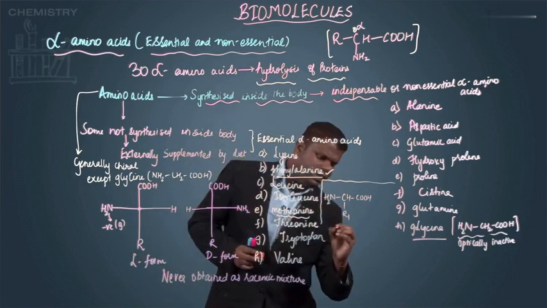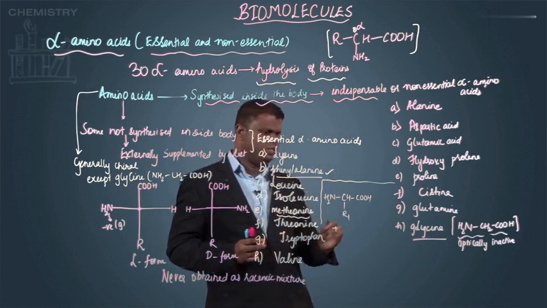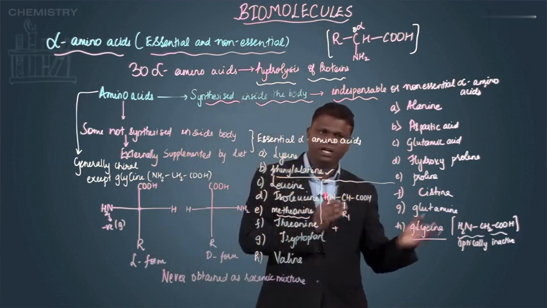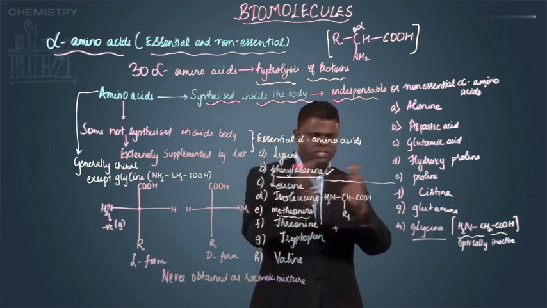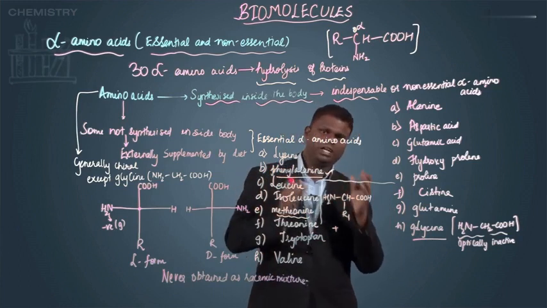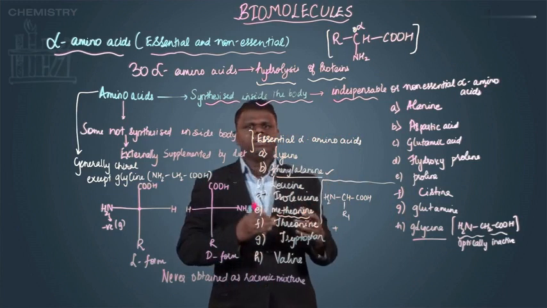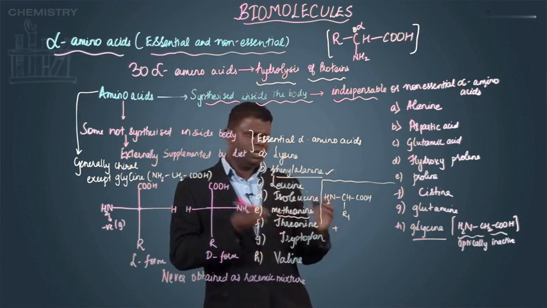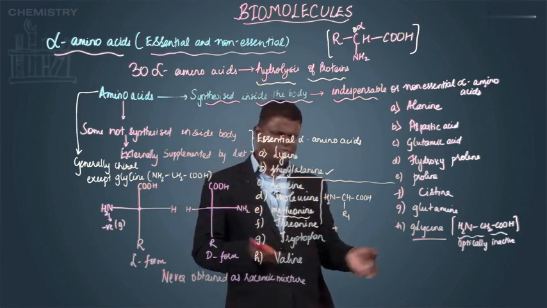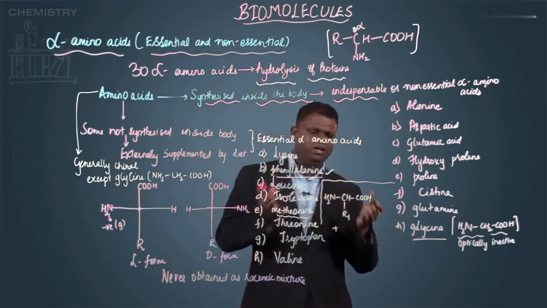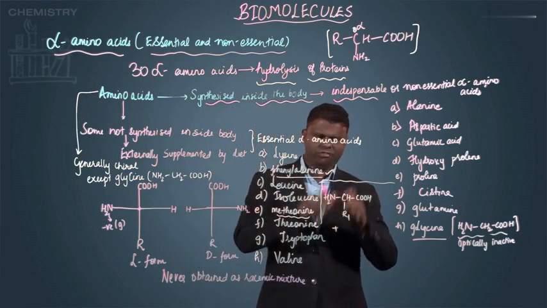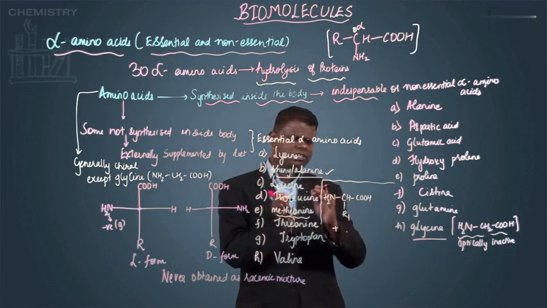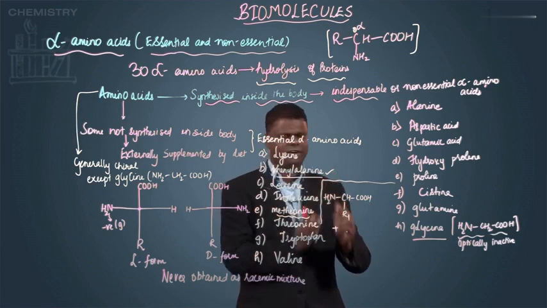Now this will condense with one more molecule of another alpha amino acid, which could be the same alpha amino acid or a different one. For convenience, I'm taking a different one, though you could even take something similar. So I'll write this in the same manner, but instead of R1, I'll write R2.